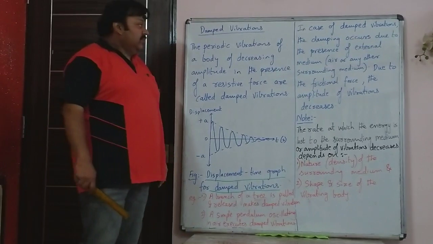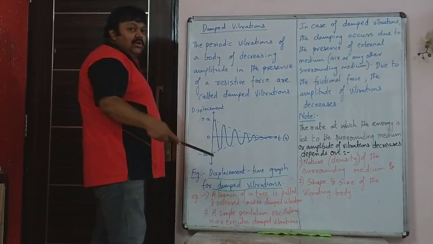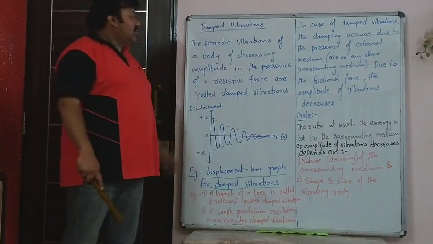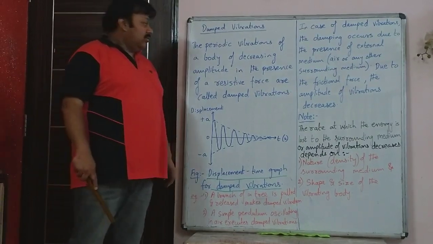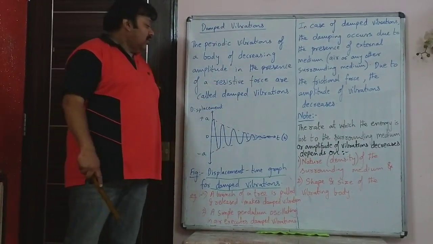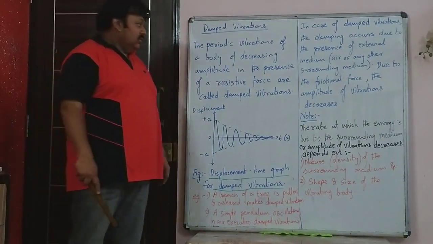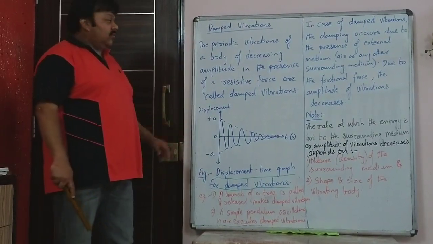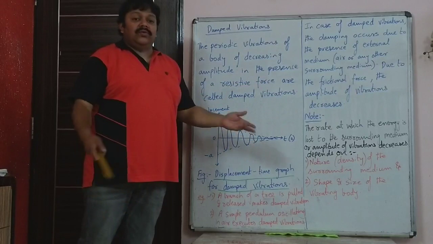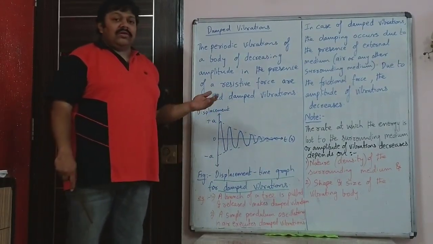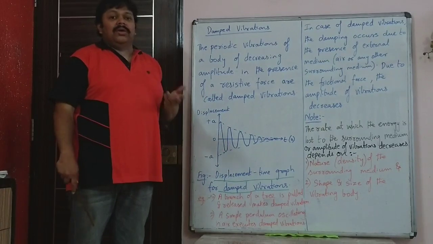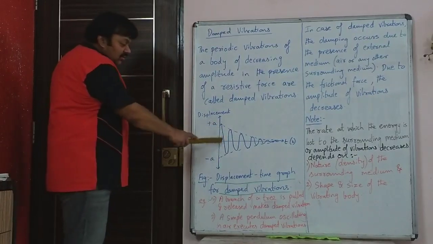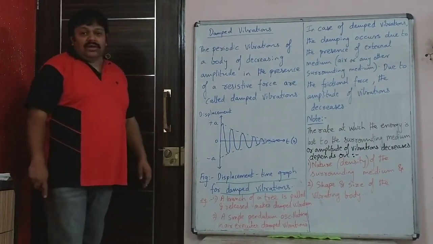It wouldn't be heard. So the periodic vibrations, these are also occurring at regular intervals of time, so they are called periodic. The periodic vibrations of a body of decreasing amplitude in the presence of resistive force are called damped vibrations. So these vibrations are of decreasing amplitude and they occur in the presence of the resistive external force, that means the surrounding medium. Usually the surrounding medium is air, but yes, if you make a noise inside water, the surrounding medium is water. So the surrounding medium is what is causing this damping or decrease in amplitude.